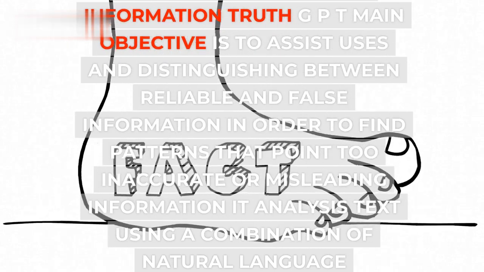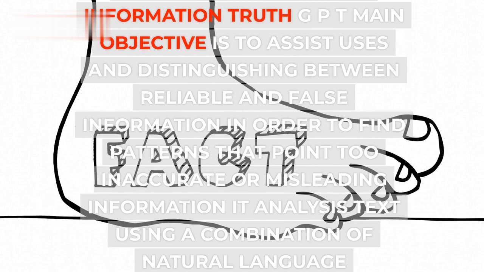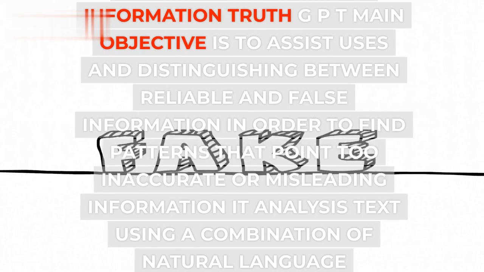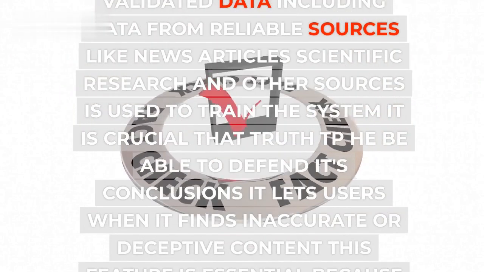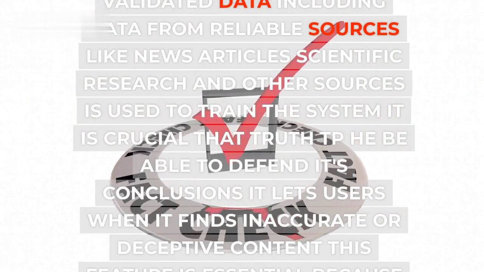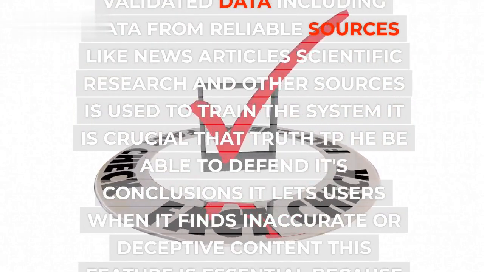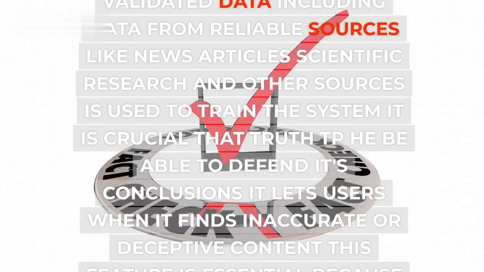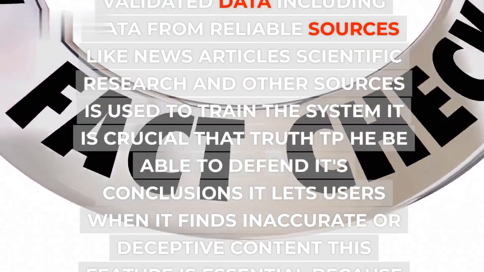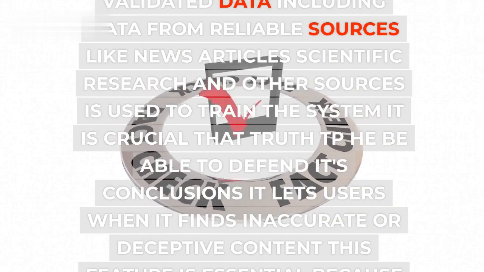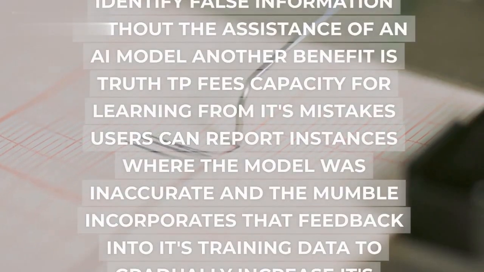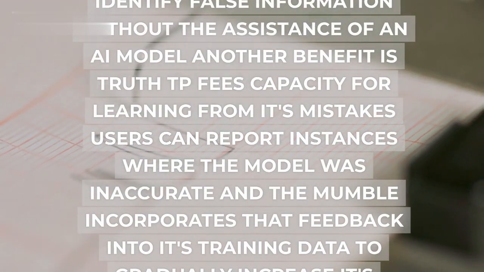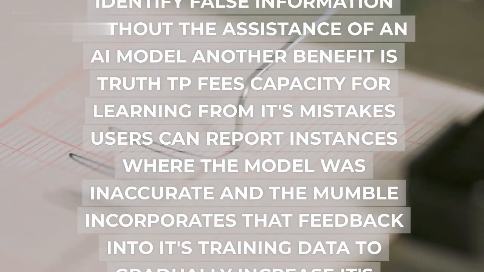It analyzes text using a combination of natural language processing and machine learning approaches. A sizable collection of validated data, including data from reliable sources like news articles, scientific research, and other sources, is used to train the system. It is crucial that TruthGPT be able to defend its conclusions and tell users when it finds inaccurate or deceptive content. This feature is essential because it teaches individuals how to identify false information without the assistance of an AI model.